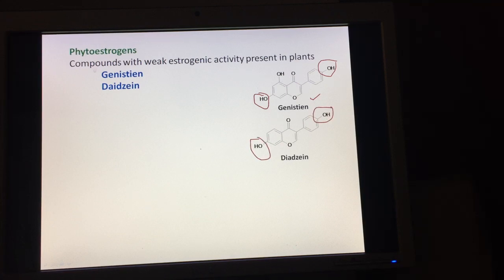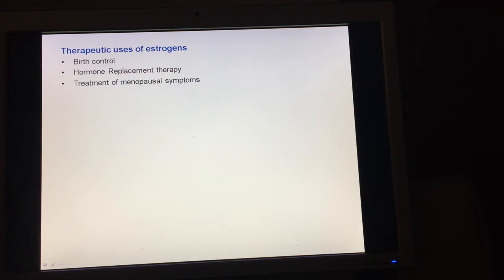Okay. Now the therapeutic uses of these estrogens. These estrogens found their therapeutic use in birth control, in hormone replacement therapy, and for treatment of symptoms of the menopause. Okay. So this was all about the estrogens and their derivatives.